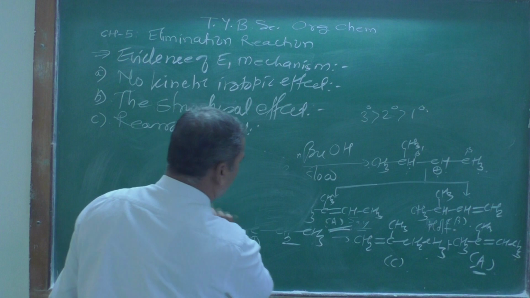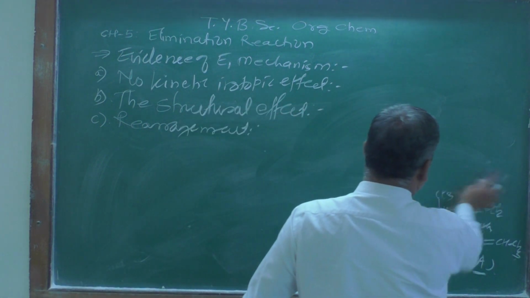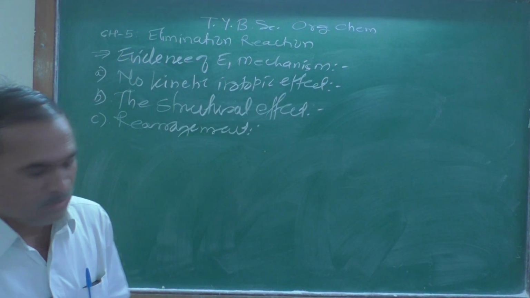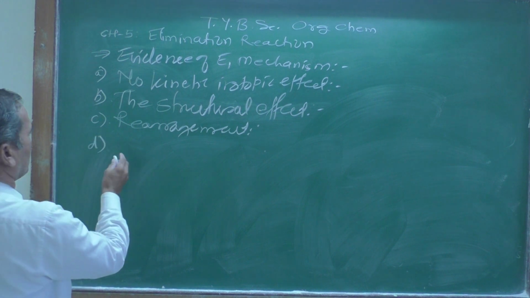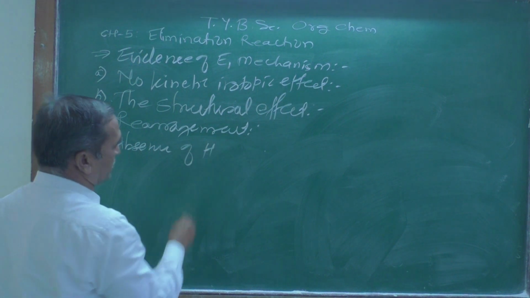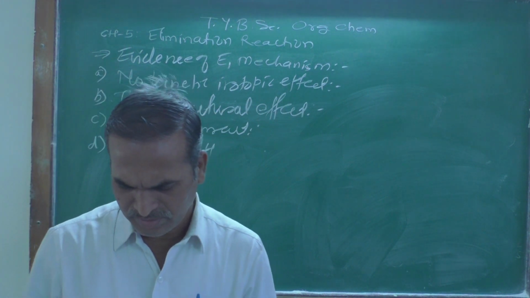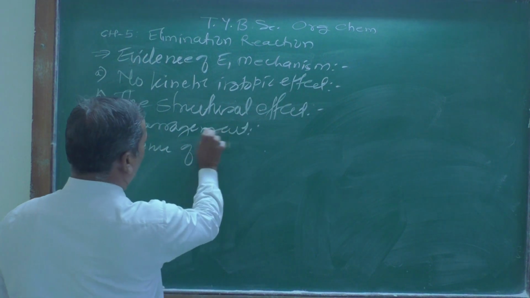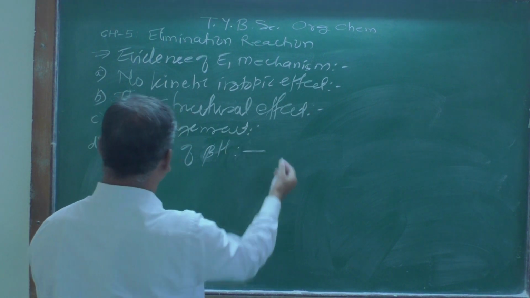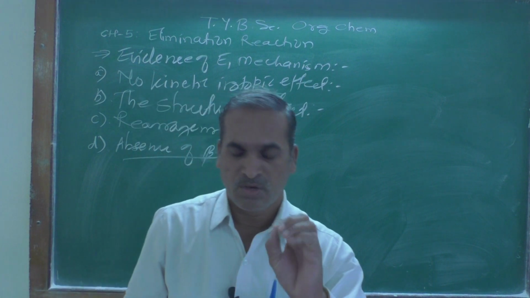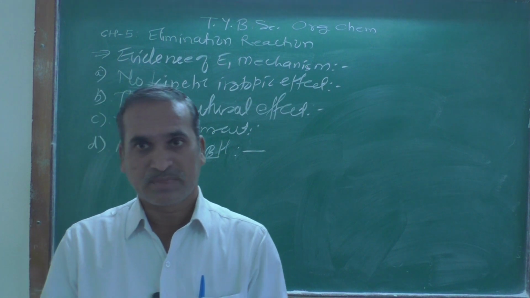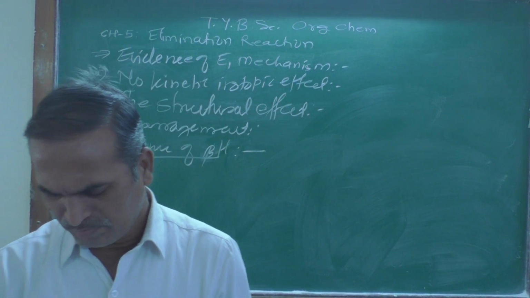Now moving toward the last evidence. What is that last evidence? The last evidence for E1 is the absence of beta hydrogen. Absence of beta hydrogen. This is the fourth evidence for the E1 mechanism. And if the substrate has